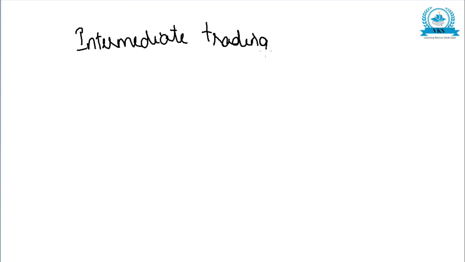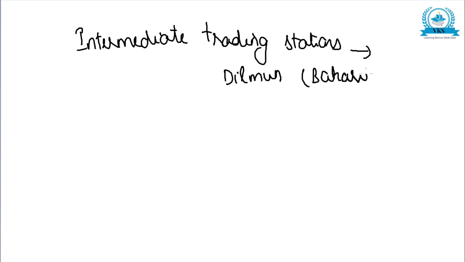They also speak of two intermediate trading stations. Which are those two intermediate trading stations? One is Dilmun, which is identified with Bahrain on the Persian Gulf. And the other intermediate trading station is Makan, that is, the Makan coast.